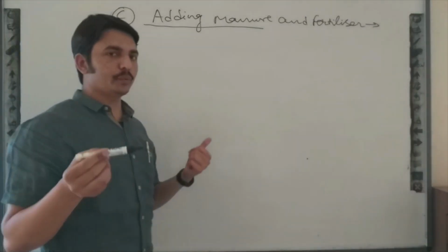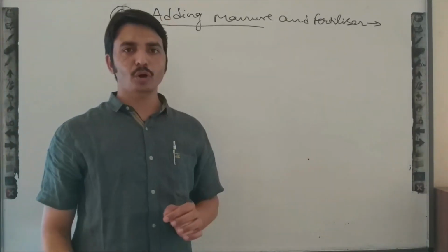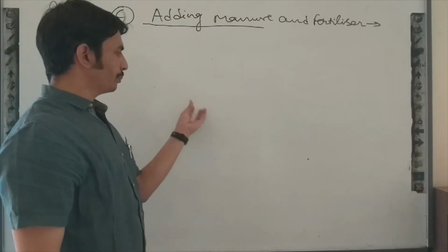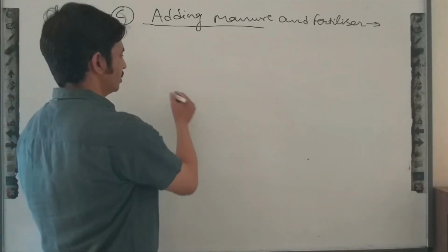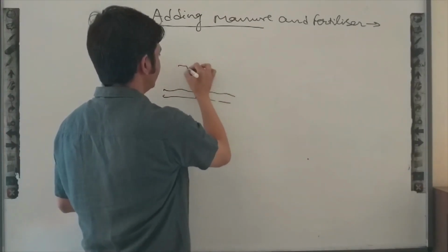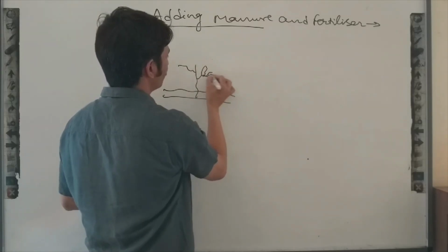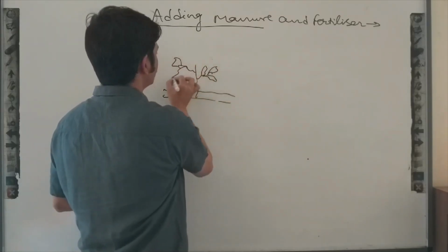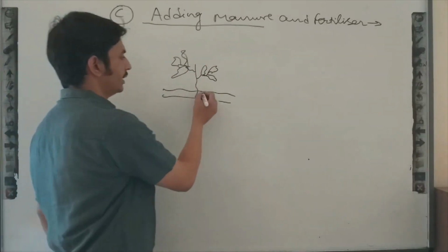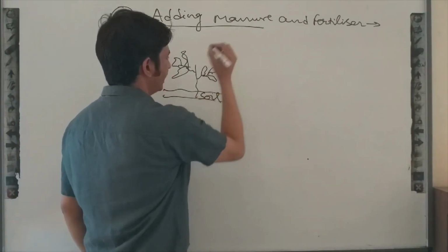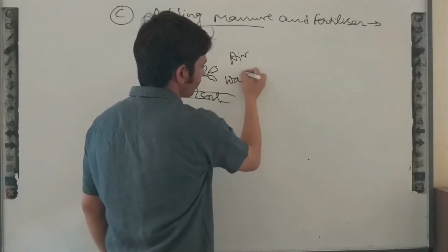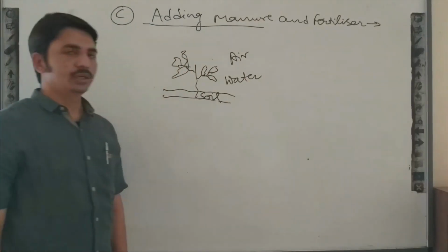What kind of nutrients do plants require, and from where are they getting these nutrients? As you know, we are growing plants in the field, means in soil. So these plants can take some nutrients from soil, some nutrients from air, and some nutrients from water.